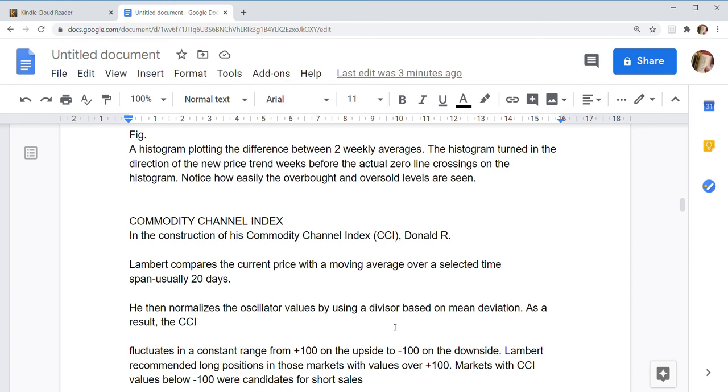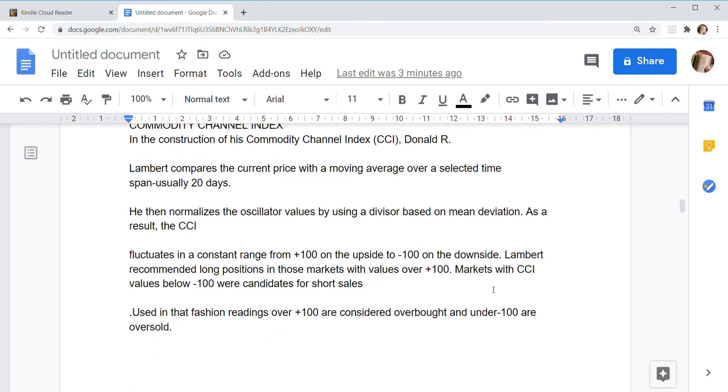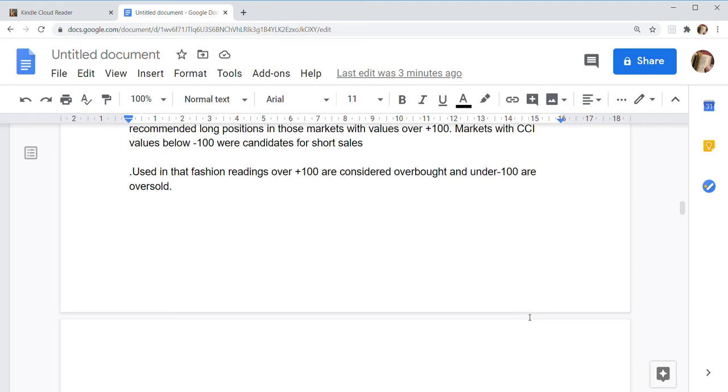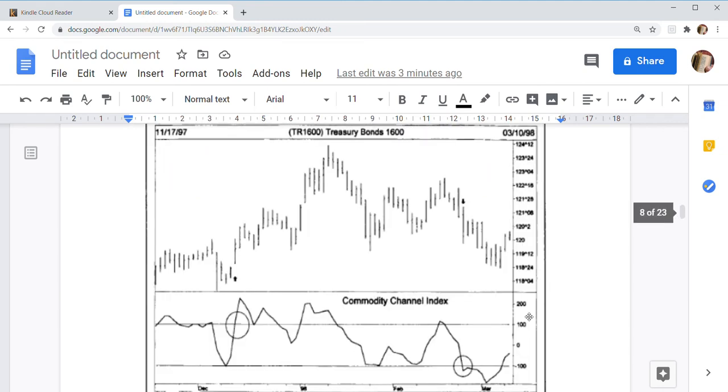Lambert recommended long positions in those markets with values over +100. Markets with CCI values below -100 were candidates for short sales. Used in that fashion, readings over +100 are considered overbought and under -100 are oversold. So this was the Commodity Channel Index.